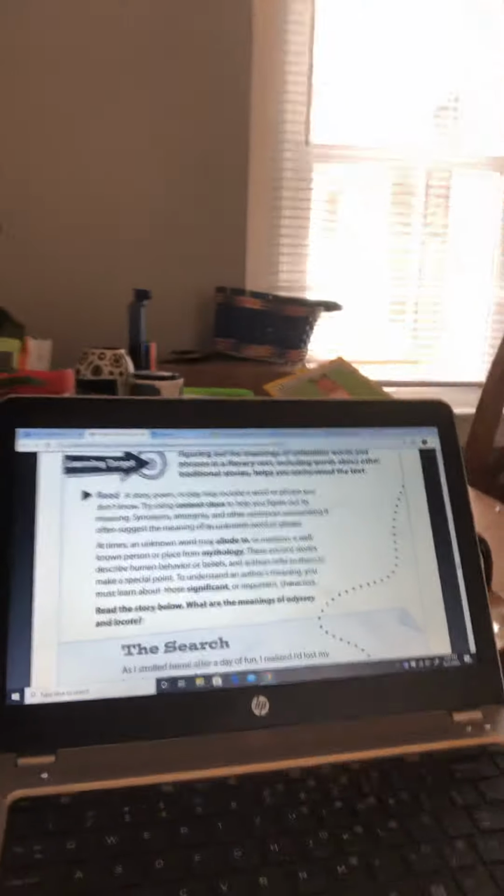I totally just made that up, but it's actually not very different than that. Describing human behavior with mythology, with myths. Mythbusters, right? Myths are not real.